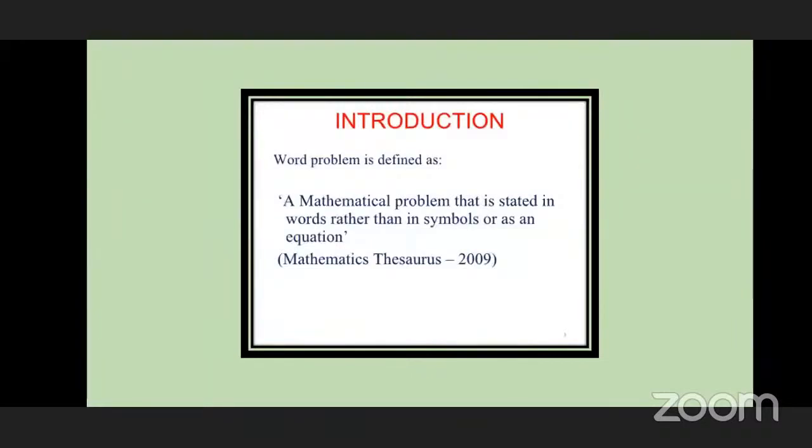Because otherwise we will not be able to use them in our day-to-day life. Now, why is there a need to learn or solve word problems? There is a need to solve word problems so that we can relate them to our day-to-day life. By this, we will come to know how maths is used in real life.